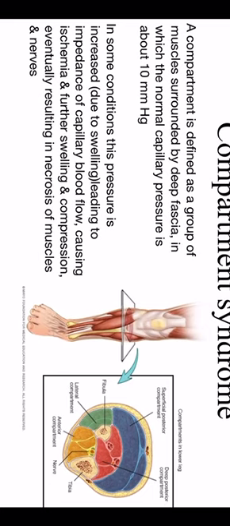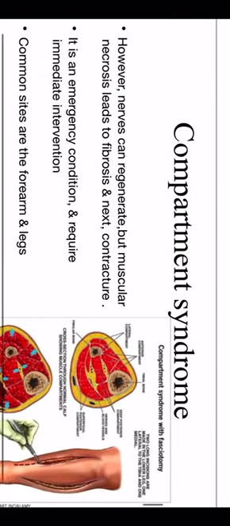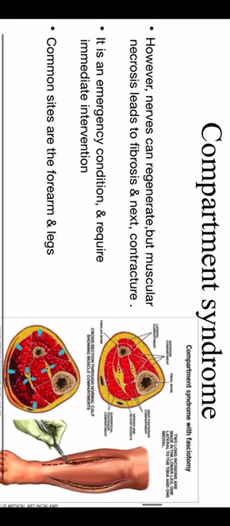Okay. We must know the compartments. We have a revision about the anatomy; we are talking about the upper limb and lower limb. Compartment syndrome is a common sequela of fracture, so we must know about it, and we must know the compartments of the upper and lower limb. Okay.